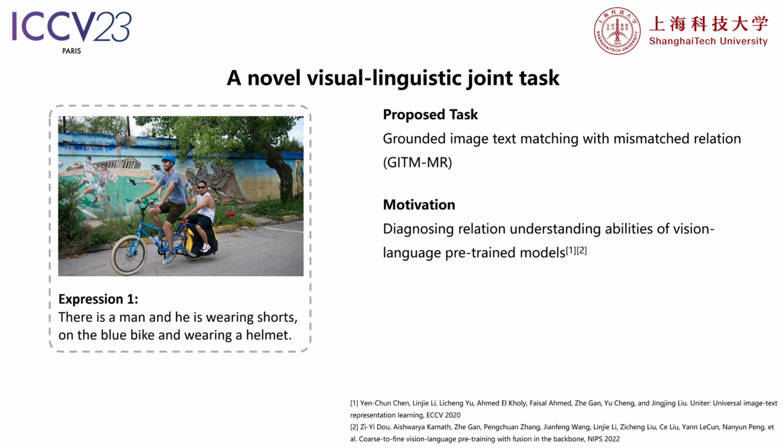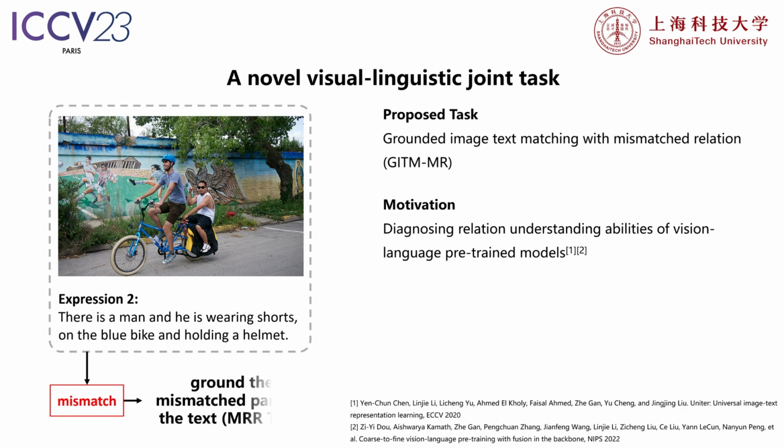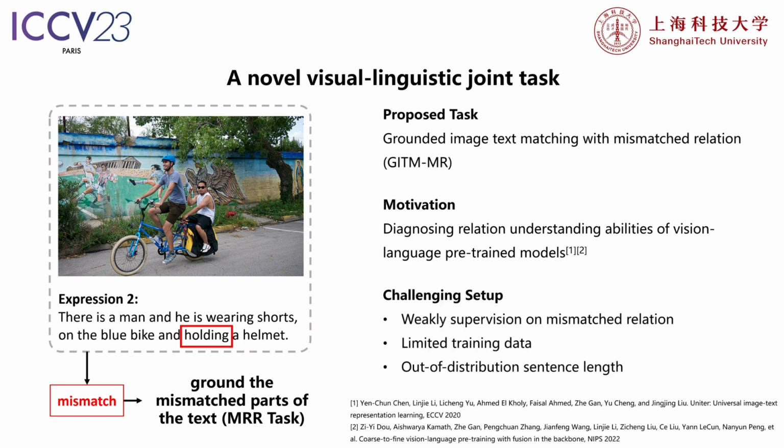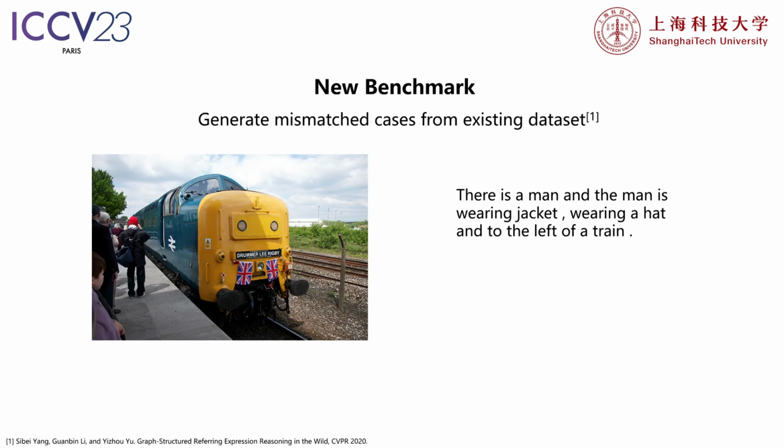The animation on the left offers a detailed illustration of our task. Firstly, the task requires the model to identify whether an expression describes the image. Should the image text pair be found compatible, the model is then required to localize the object being referred to. If they are mismatched, the model should ground the inaccurately matched relation of the text. Particularly, we focus on the challenging setting of weak supervision on mismatched relations, limited training data, and out-of-distribution sentence lengths.